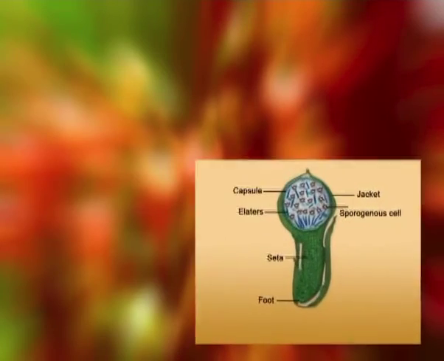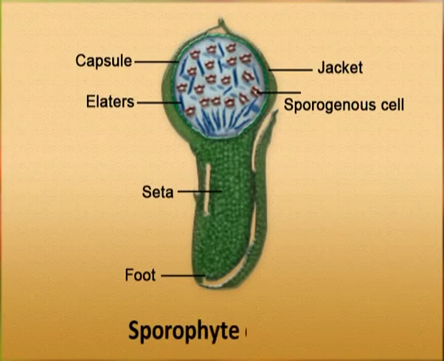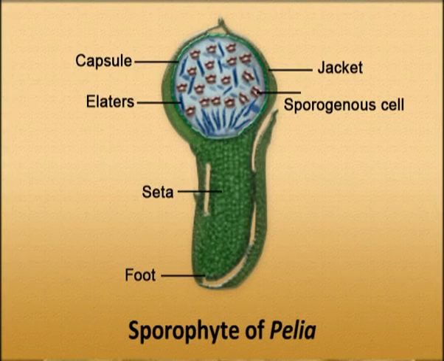The next higher stage in sporophyte evolution and structural complexity is met in the members of order Jungermanniales. In Pellia and Riccardia, the sporophyte differentiated into foot, seta and capsule develops from the epibasal half of the zygote only. The hypobasal half of the zygote does not play any role in sporophyte development.